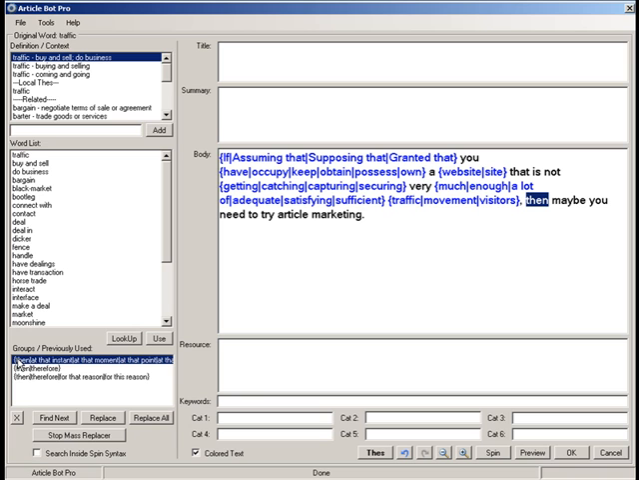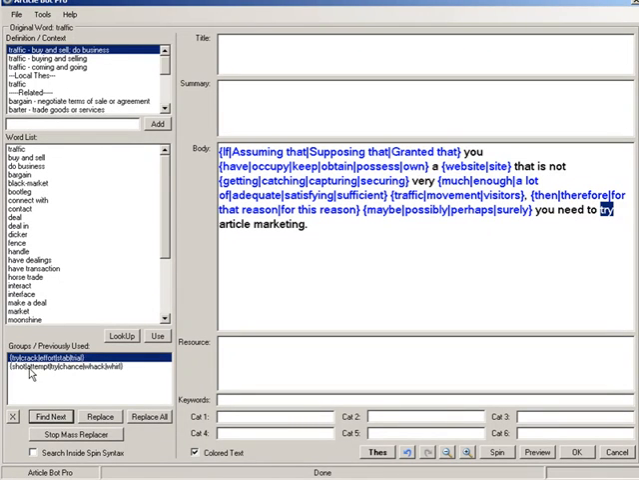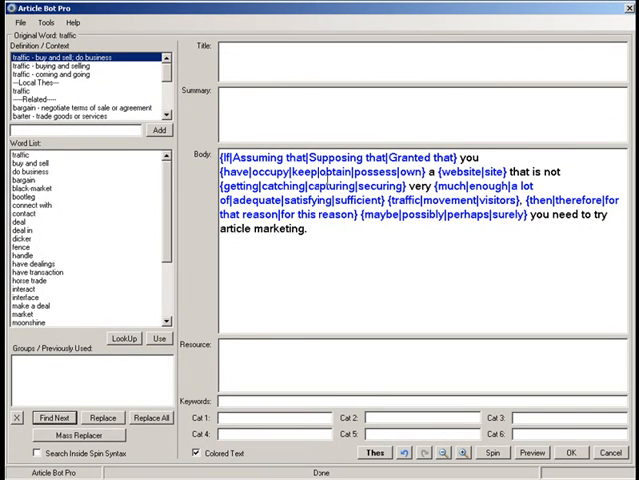Then, you could say then, therefore, for this reason, replace. Then maybe, possibly, perhaps, replace. So you can see how this can really speed up your article rewriting efforts. You need to try, or okay, so none of those words really make sense, so I'll just hit find next. Find next. Okay, so you can see that within no time I've already created several different spin syntaxes within the body of my article.